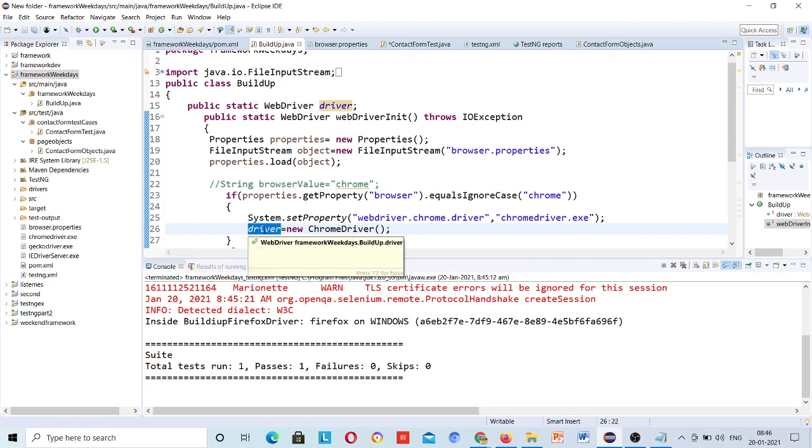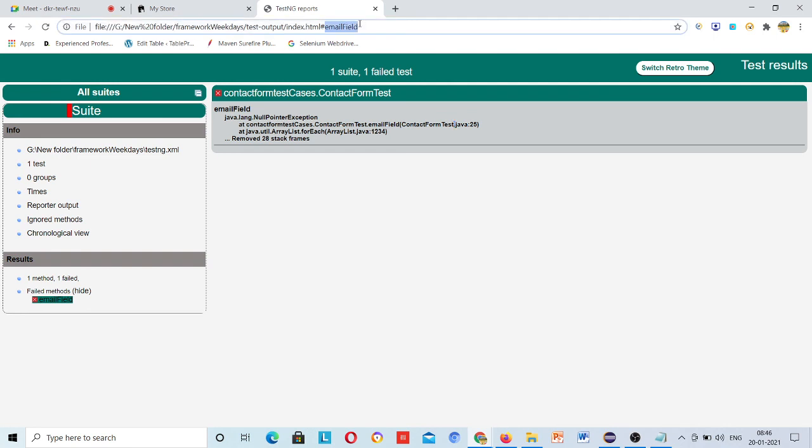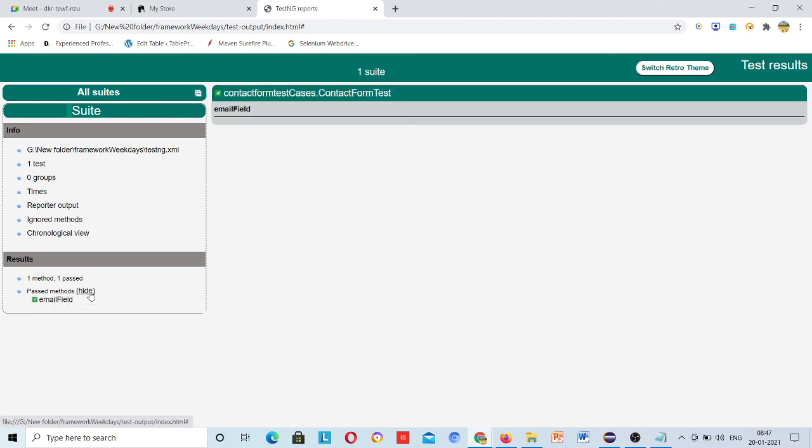So you see that in framework, this is just a small bit of a framework. Tomorrow in your project people will design a large scale framework. If that null pointer is coming, in this way you have to first go and see where the problem is. Just like I have written system.out and tried to print driver, and that was printing null. So I got that, okay, here the value is null. So you have to debug in this way.